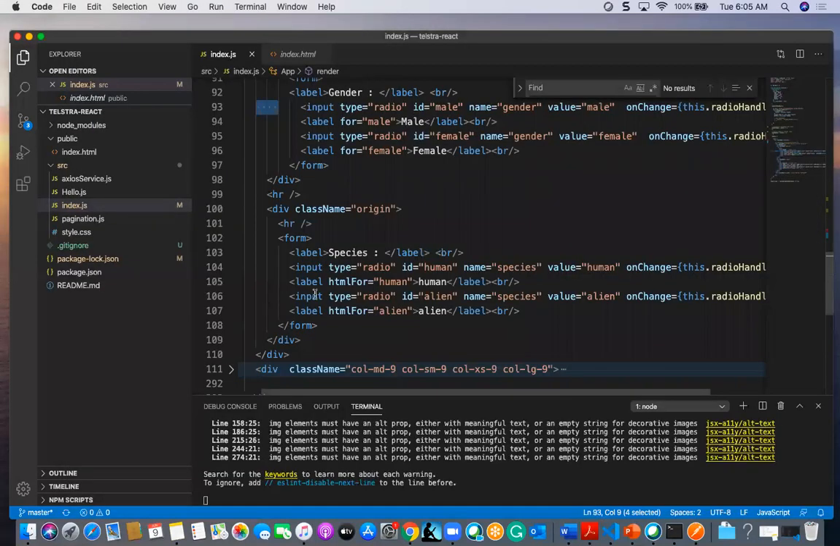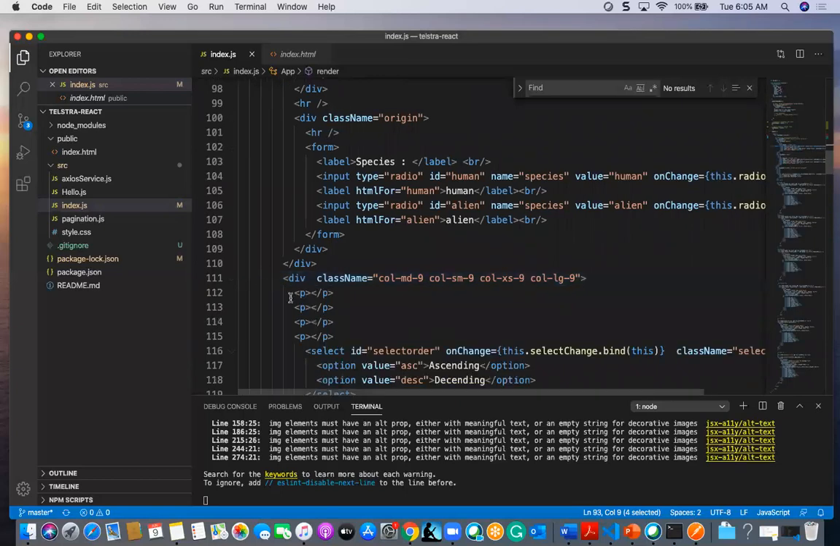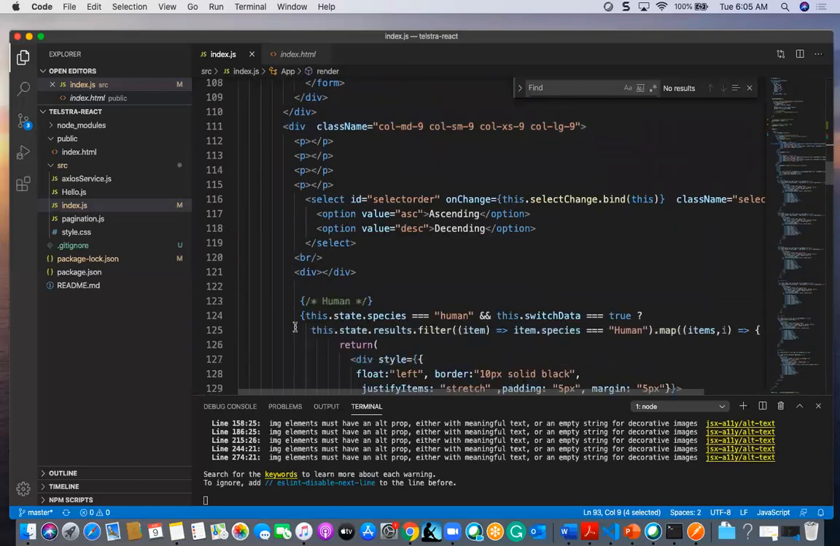And one more is for the content, whatever it is displaying. For this content I have taken this select order on change and class name, and also option values ascending and descending. I have taken these two options. If it is ascending, the value is ASC. If it is descending, the value is DESC.